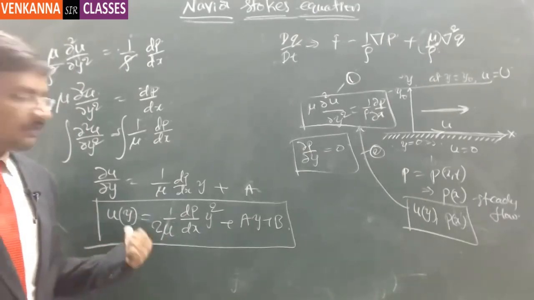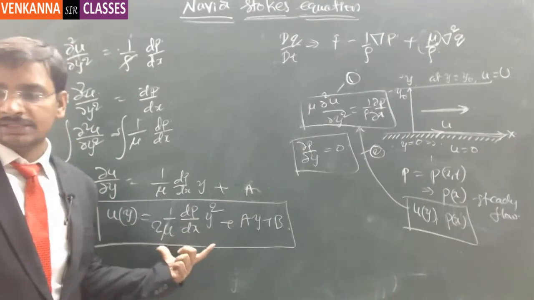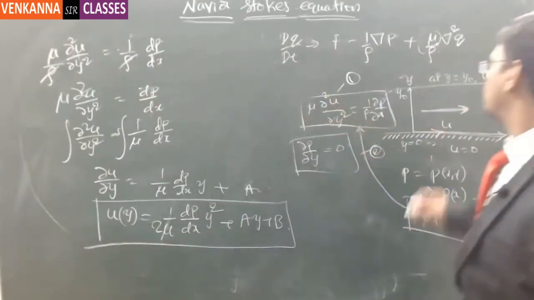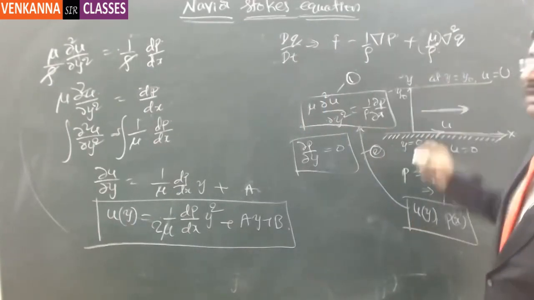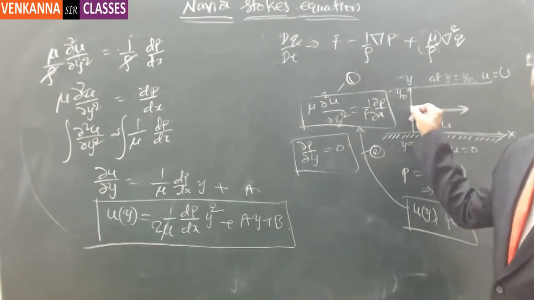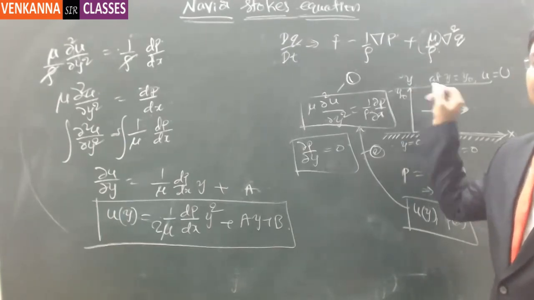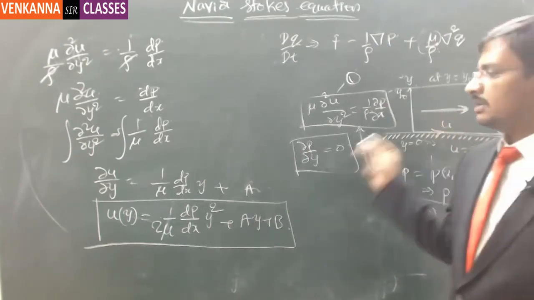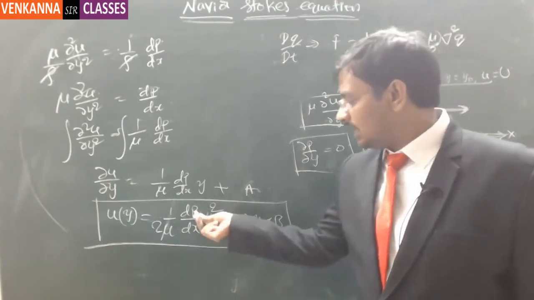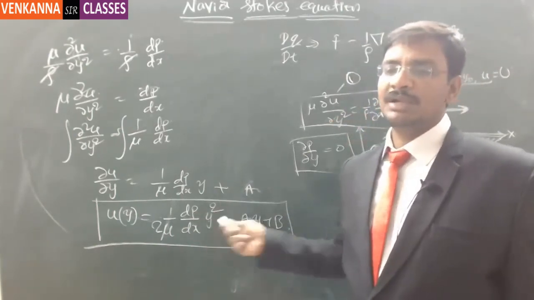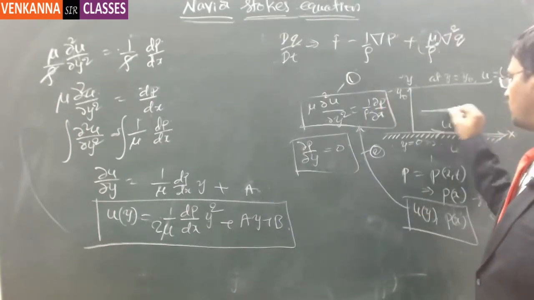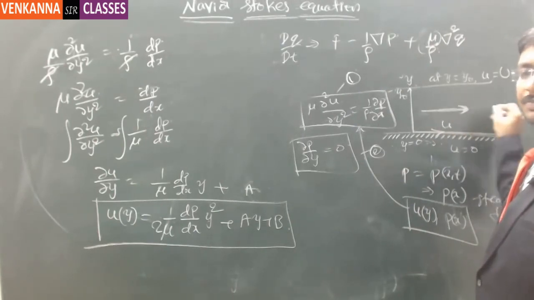Now here, if you notice, this is what we are going to analyze. u is a function of y, which means there will be a change happening along the y direction. That means u may be 0 here, maybe some 10 kilometers per hour here, 50 kilometers per hour here, and it may be the highest velocity at the topmost point. So that is dependent on y, a function of y alone. And then there is one dp/dx component. If there is a low pressure at this particular side, then the flow will be happening along this particular direction.